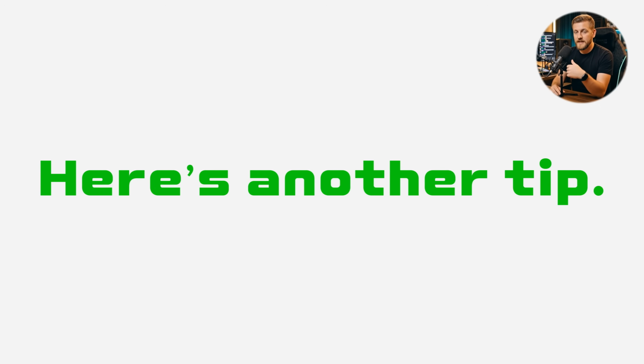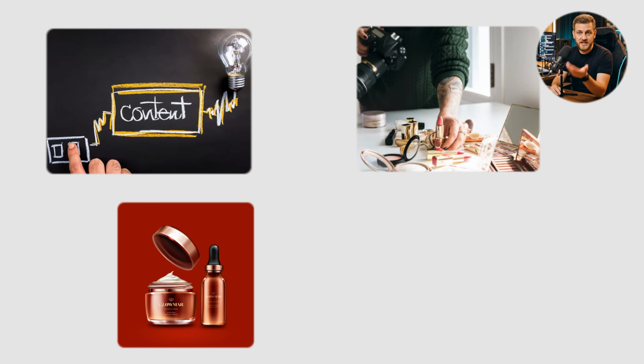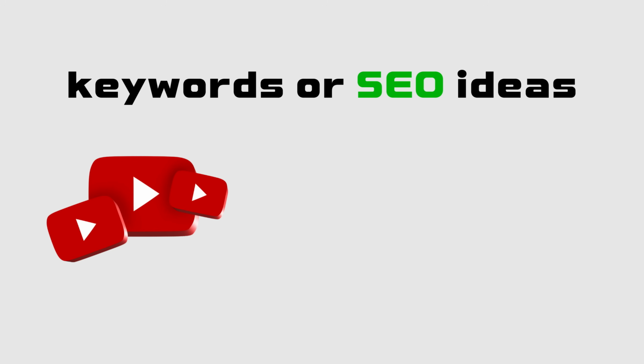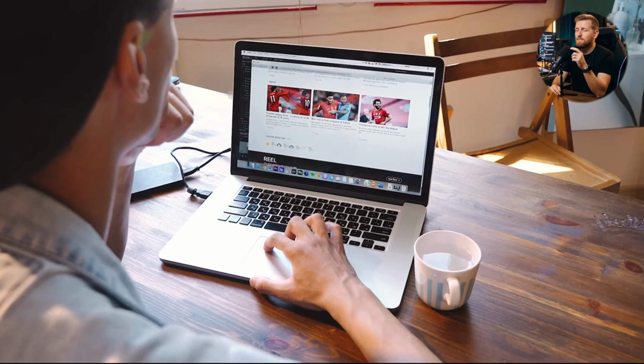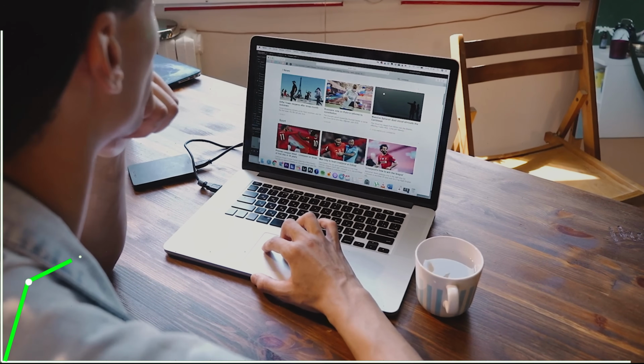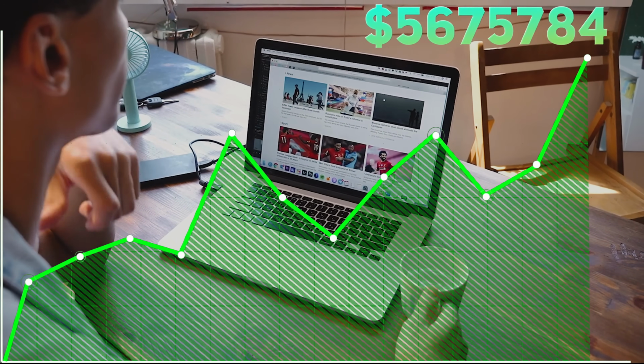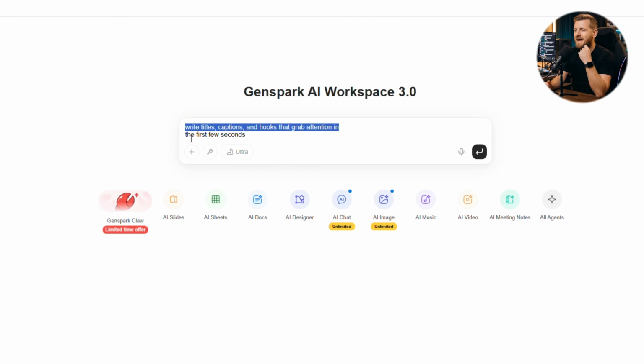Here's another tip. If you want to make your content or products more discoverable, you can ask Genspark for keywords or SEO ideas for YouTube, Amazon, or TikTok. This helps more people find your content, which increases your chances of making money online. You can even ask it to write titles, captions, and hooks that grab attention in the first few seconds.